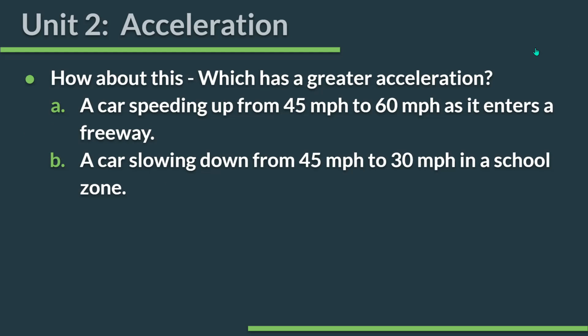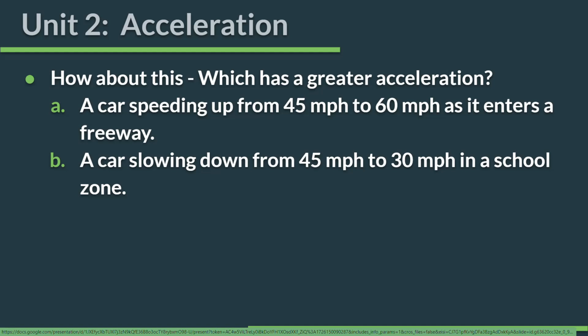Okay, so how about this? Which has a greater acceleration? Similar to our warm-up. A car speeding up from 45 to 60 miles per hour as it enters a freeway, or a car slowing down from 45 to 30 miles per hour in a school zone. What do you think? Okay, we have a guess for B. I thought it was equal. She thinks they're equal. She thinks it's B. We've got two answers. What do you guys think? Anybody else have a thought they want to share?